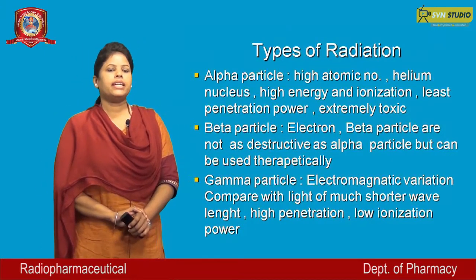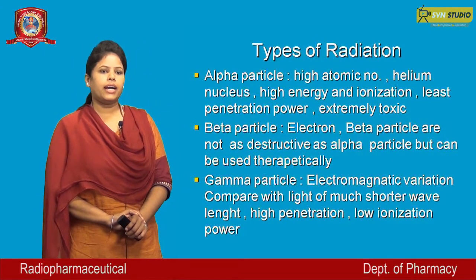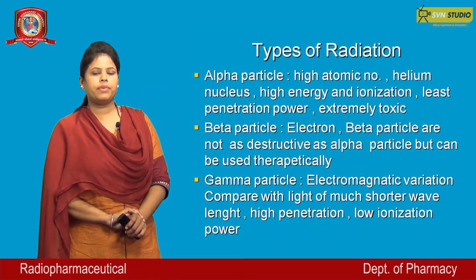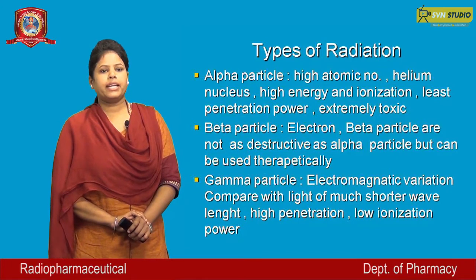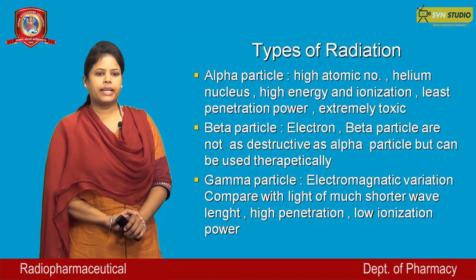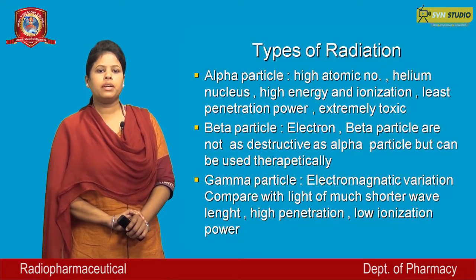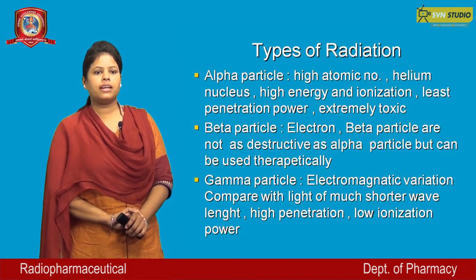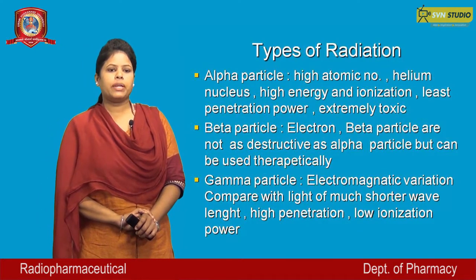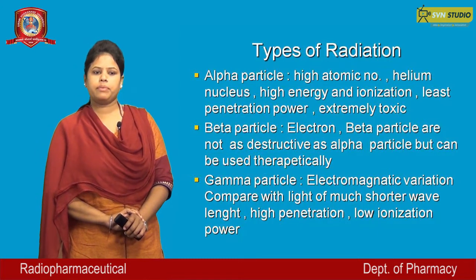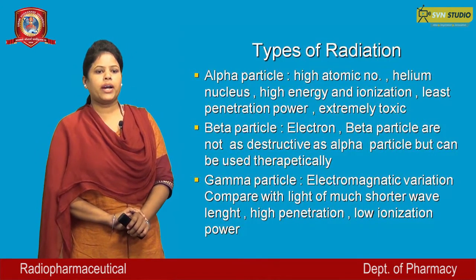Beta particles are electrons. Beta particles are not as destructive as alpha particles but can be used therapeutically. Gamma rays are electromagnetic radiation compared with light of much shorter wavelength. They easily penetrate because of shorter wavelength and have low ionization power.